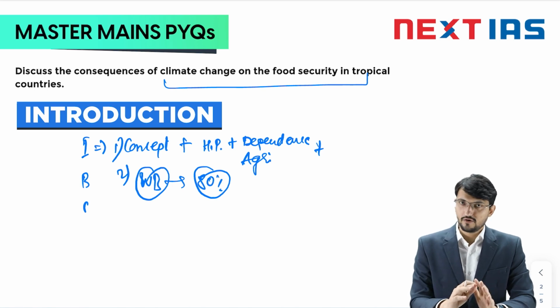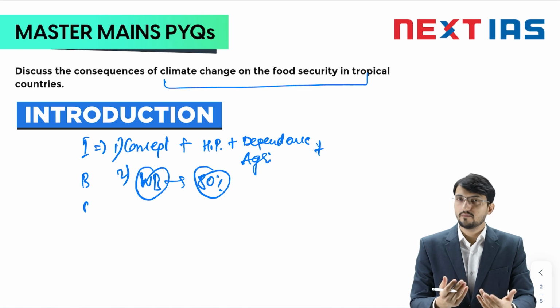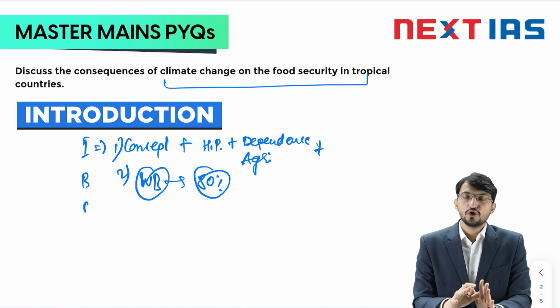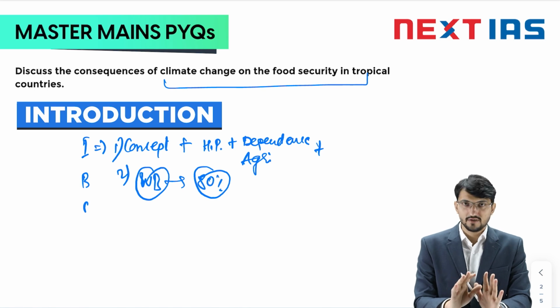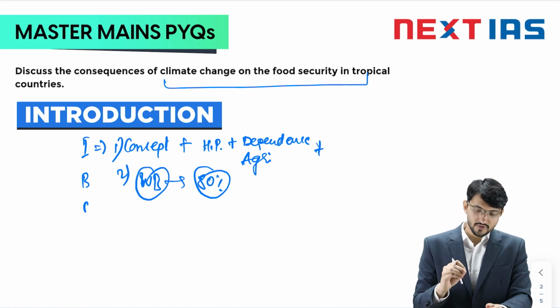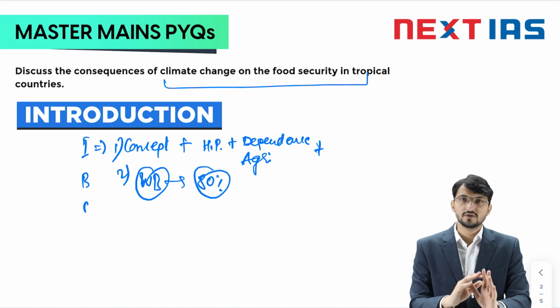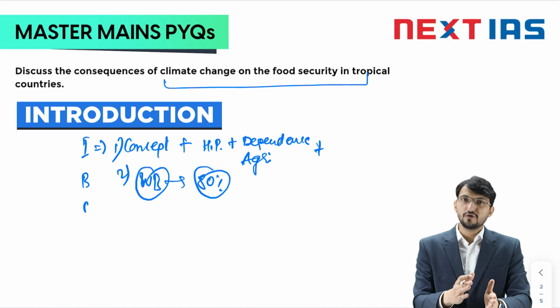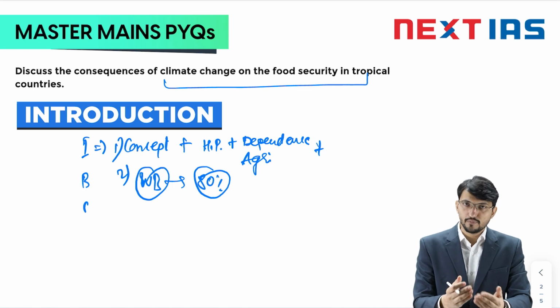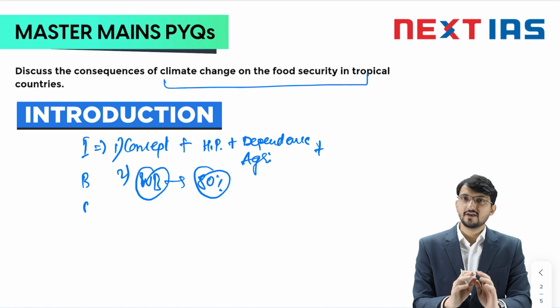Fine. After an introduction, what you will do? You will jump into the body part. And I would suggest you to stick to very basic idea, that is, please address the demand of the question. The demand of the question is that you have to discuss the consequences of climate change on food security in tropical area. Don't jump here and there. Also, while you are writing points, remember, the more the points, the broader the points, the more the dimensions, better the marks. So write very short, don't go into deep discussions of one point, and mention as many points as possible.